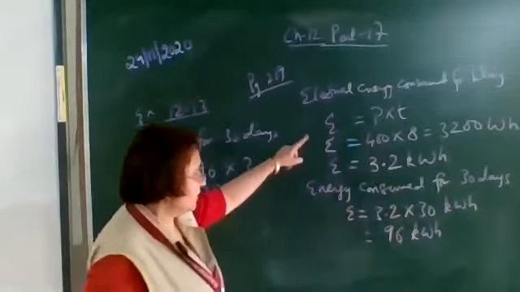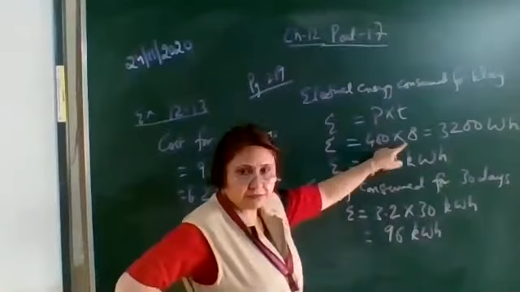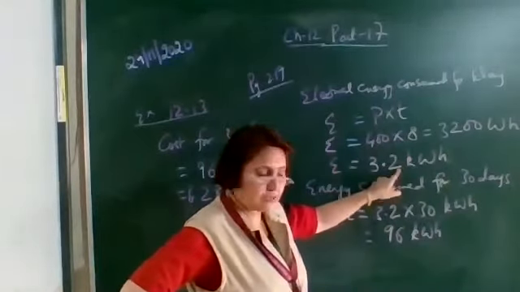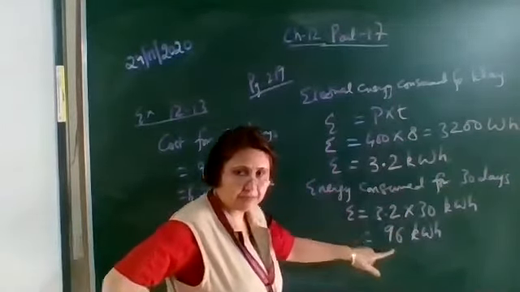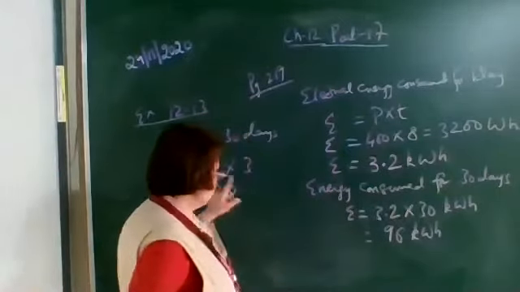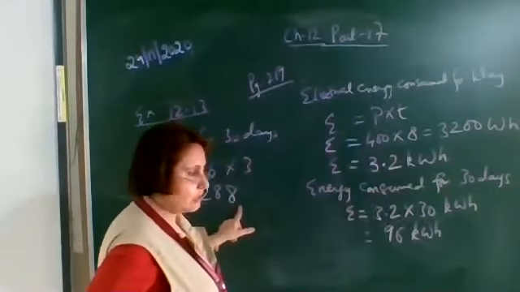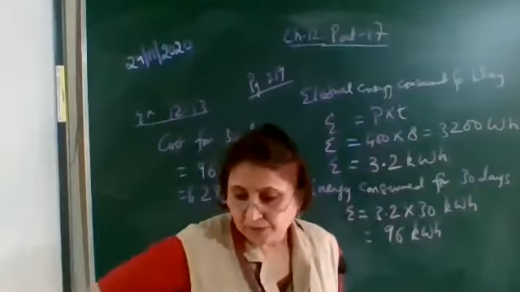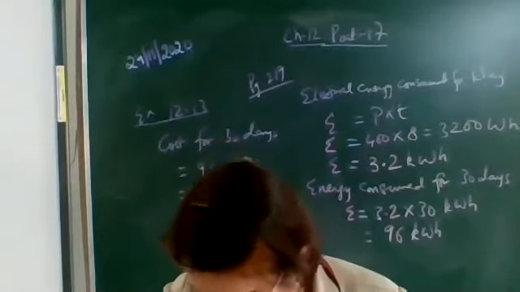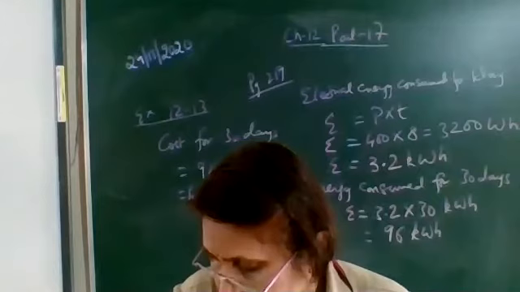Okay, so here for 1 day, this much is the electrical energy consumed. For 30 days, you will multiply by 30. 1 unit is costing 3 rupees, so 96 units will cost 288 rupees. Okay, now there are two unsolved questions given on page 220.